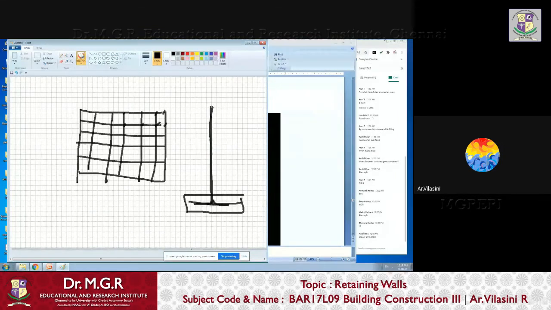With my bottom, as usual, you all know this, right? It's how we have done it for concreting columns. It's the same way. You will take this grill work of your reinforcement rods, put it along with the foundation, and then tie them in place. And then you put your shuttering.